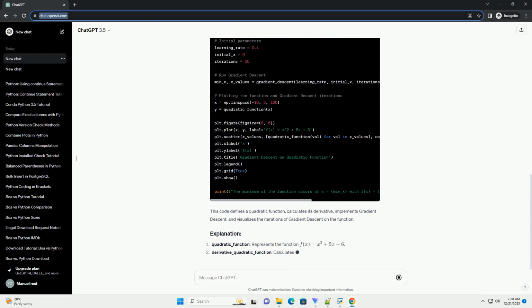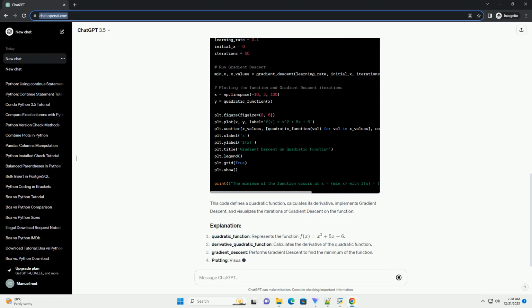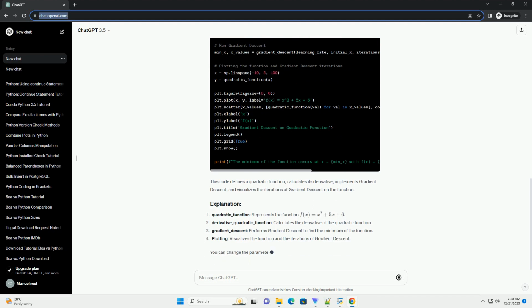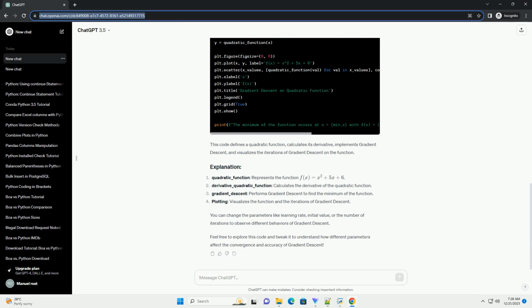Let's create a simple Python example using gradient descent to find the minimum of a quadratic function. This code defines a quadratic function, calculates its derivative, implements gradient descent, and visualizes the iterations of gradient descent on the function. You can change the parameters like learning rate, initial value, or the number of iterations to observe different